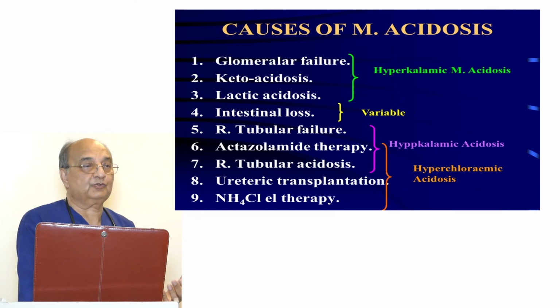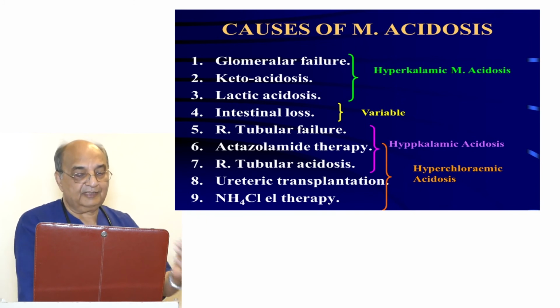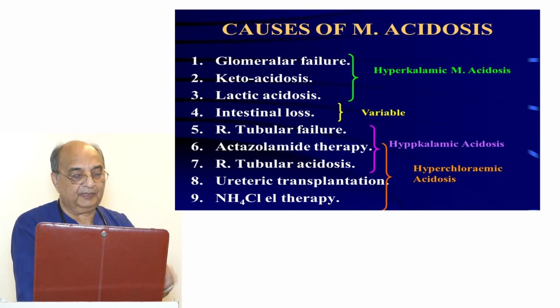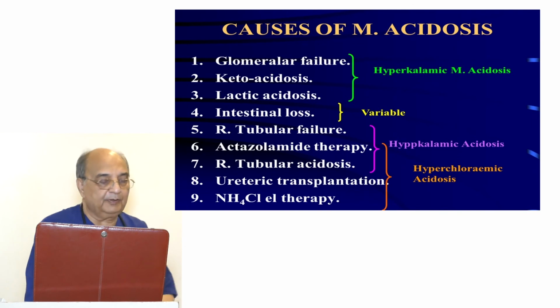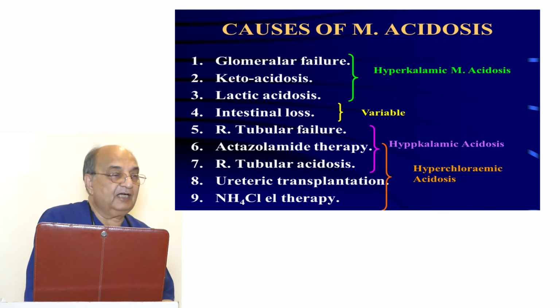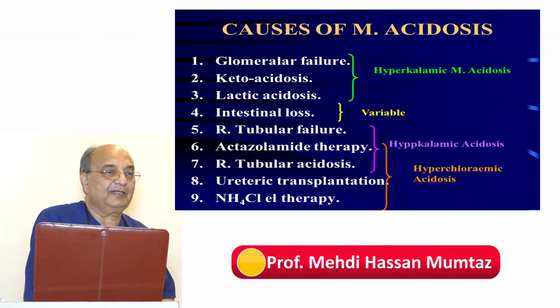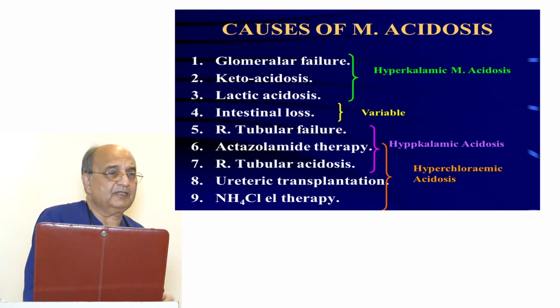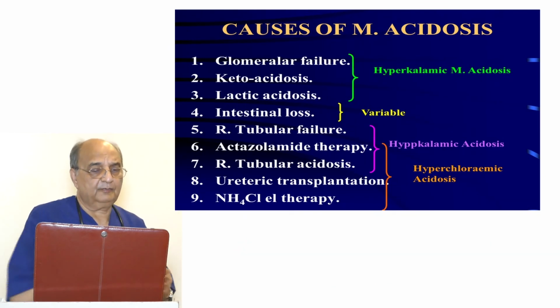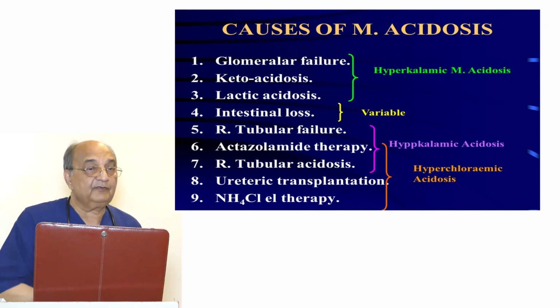Although there is acidosis, the potassium is also lost. Then ureteric transplantation and ammonium chloride therapy cause hyperkalemic metabolic acidosis. Hyperkalemic and hypokalemic metabolic acidosis sound a little complicated, but it's not complicated. We can go through all the causes one by one.